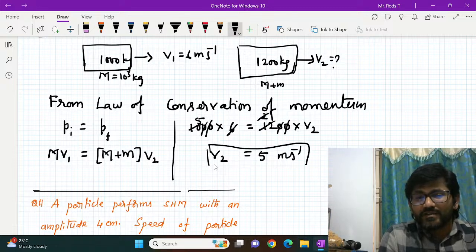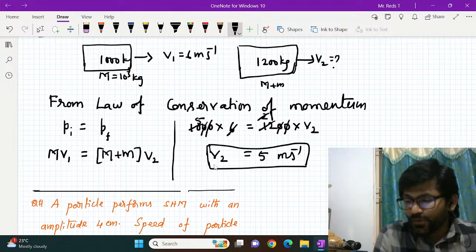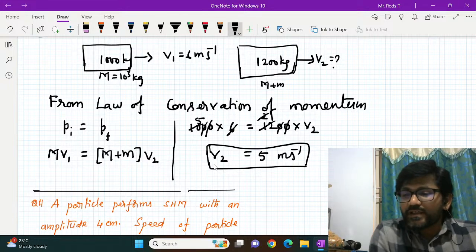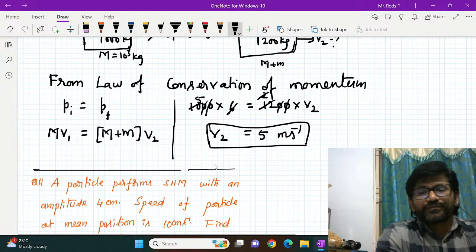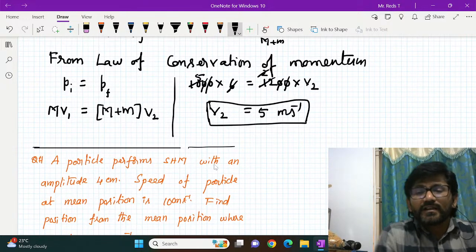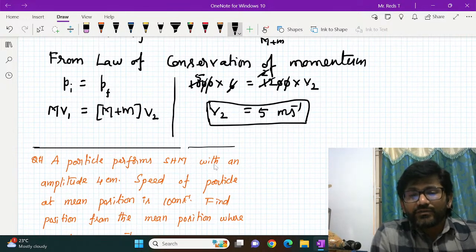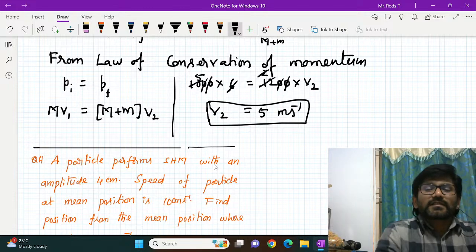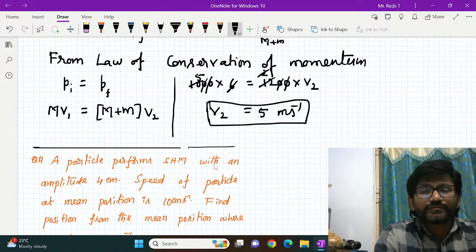Obviously when the mass is added, it will try to move slowly, so the speed becomes slow, right? So this is how you can work out these kind of questions. I hope it is clear for you. This is the end of the solution. This is the final answer for this question. I hope it is clear for you all. Next, let us see the next question.